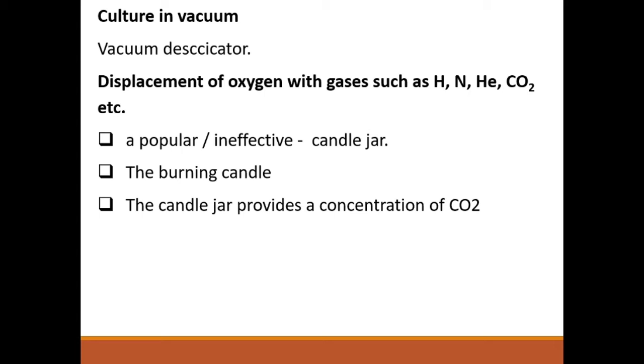The candle jar provides a concentration of carbon dioxide which stimulates the growth of most anaerobic bacteria. So for the growth of anaerobic bacteria, a gradient or concentration of carbon dioxide is required. This candle jar provides only the concentration of carbon dioxide needed for stimulating growth, so it provides only an environment for the growth of aerotolerant organisms, not strict anaerobes.